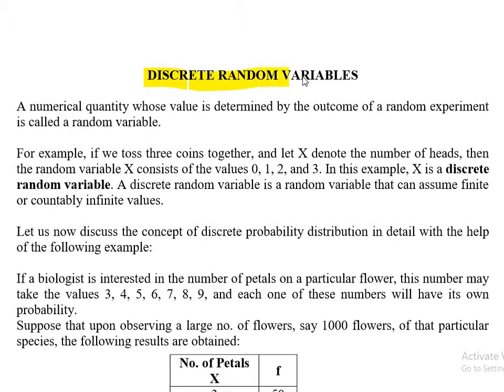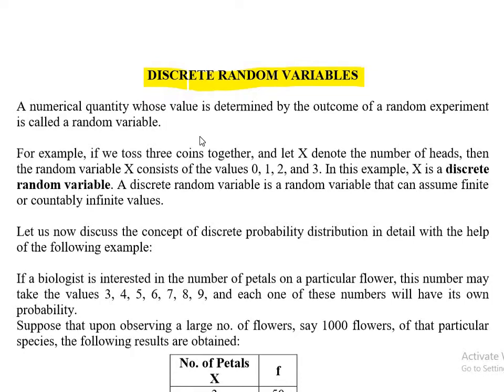So the topic is discrete random variables. Any variable that is associated with a random experiment, or you can say any variable that is determined by the outcome of a random experiment. If you recall, we defined a random experiment to be any experiment whose outcome cannot be predicted. We know all possible outcomes, but in a certain trial, we cannot say what the outcome will be right now.